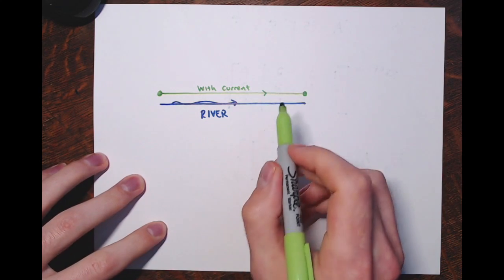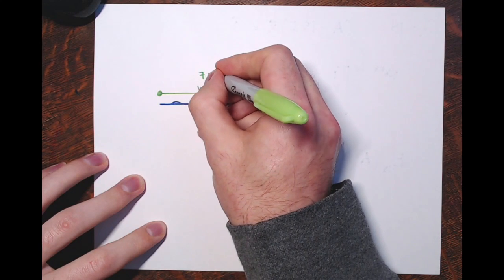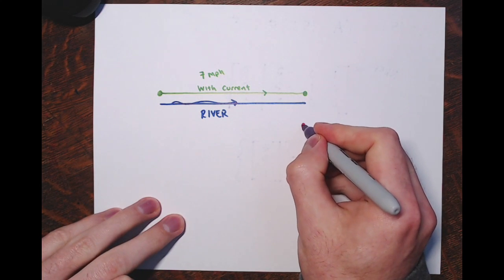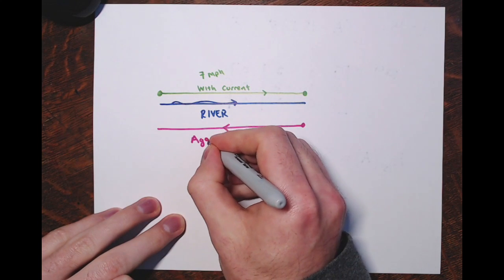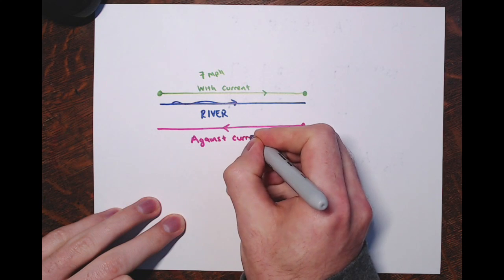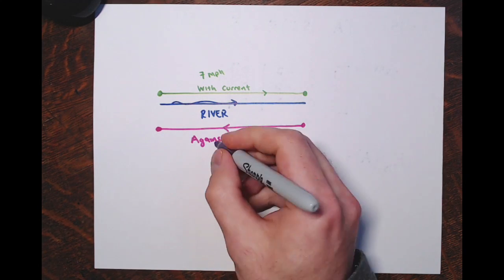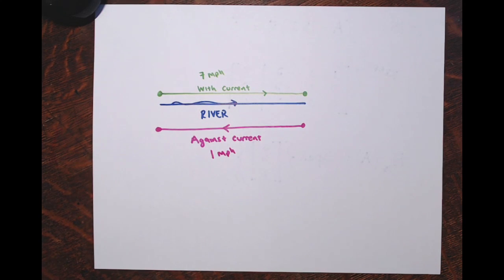Ends up at this campsite that's 7 miles, and the total speed is 7 miles per hour. All right, and then on the return trip, the camper is rowing up the current. This is again upriver against the current. So that means that the water is slowing the boat down, and is going slower at only 1 mile per hour. And it says set up a system of equations to find the boat's speed in still water.